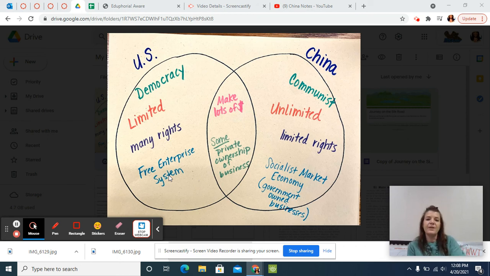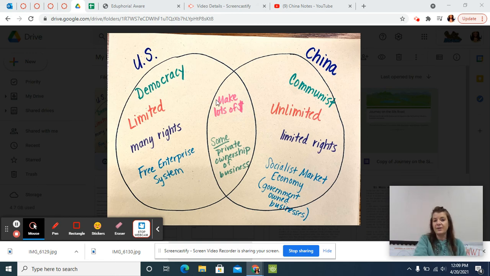In China, they have something called the socialist market economy, which I'm not expecting you to memorize. Really, what that means is the government owns many of the businesses, not all of them, but many of them. Again, think about that difference. United States, I can own my own business. If you, when you grow up, want to open up a boutique or a skate shop or your own restaurant, you can do that under the free enterprise system. In China, under their socialist market economy, the government owns a good chunk of their businesses, which means that they get to decide prices, they get to decide salaries, and things like that.